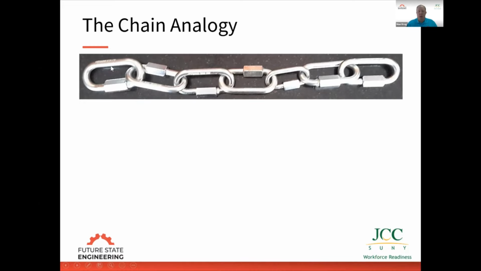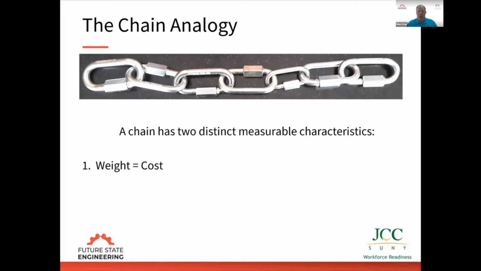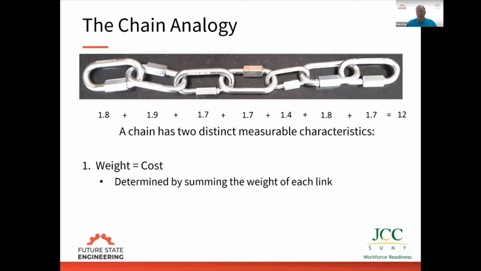Each department has capacity. There are two ways we can measure this chain. The first way is by measuring its weight. The weight of the chain acts like cost in a company. How do I determine the weight? If I know the weight of each link, I just add up all those links in the chain, and that gives me the weight of the chain. So the weight of the chain follows the additive rule, just like cost in a company.